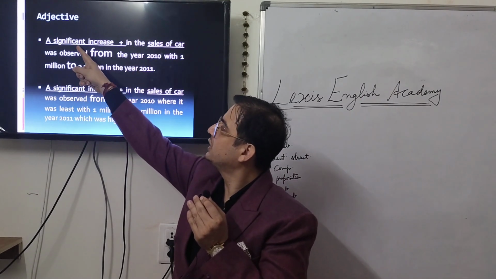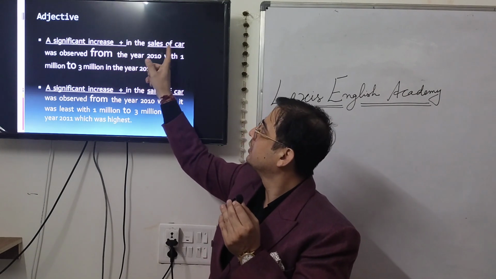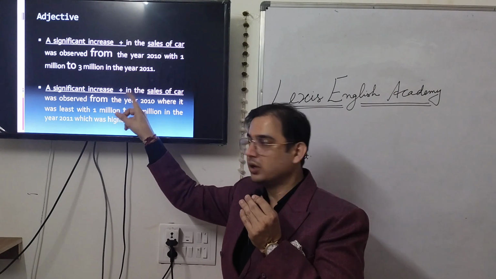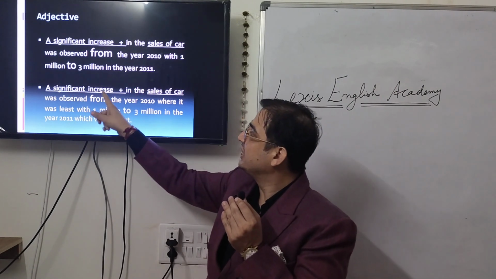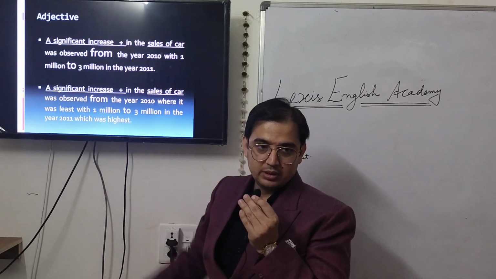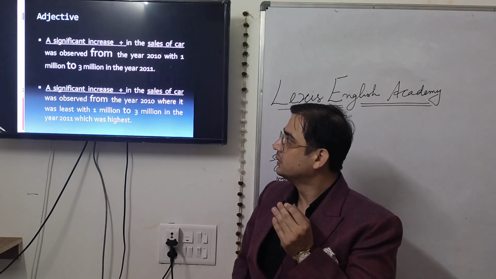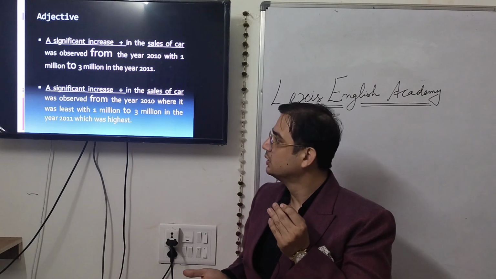If you say a significant decrease, you expect a fall from a big figure to a small figure. Now, instead of a significant increase, you can say with another word, a significant incline, a significant surge.